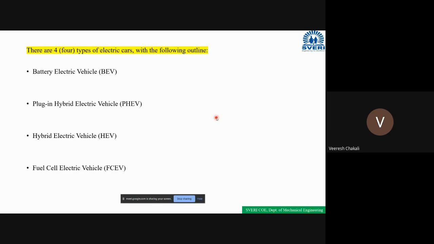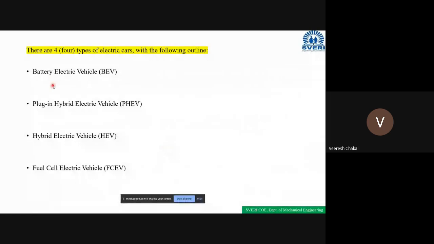Screen is visible? Yes, sir. Okay, what are the types of vehicles? It is very, very important. Please tell. Battery electric vehicle. Second one, plug-in hybrid electric vehicle, fuel cell electric vehicle. Yes. Okay. These are the four types of electric vehicles.